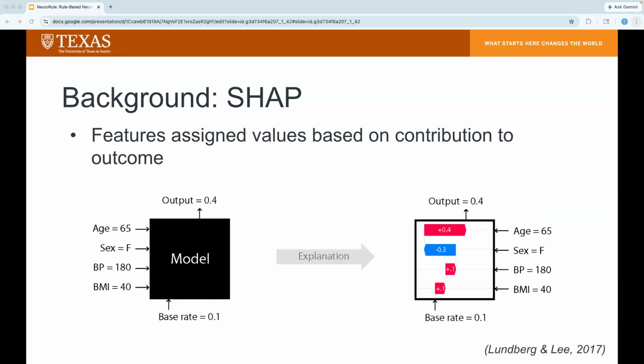SHAP, or Shapley additive explanations, is grounded in game theory concepts. Each feature is assigned an importance value on how much the feature contributed to the final outcome. While SHAP is more stable than LIME, it is fundamentally still a local tool that doesn't give too much insight on the global logic of the model.